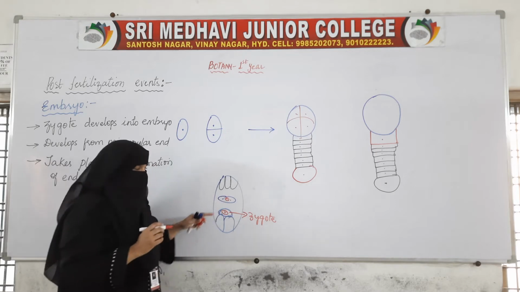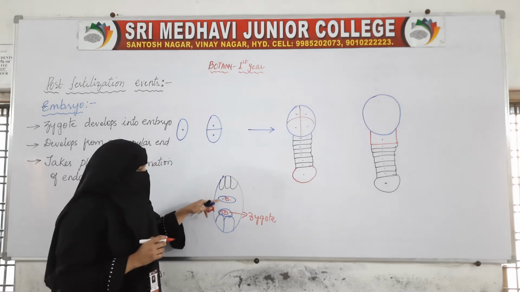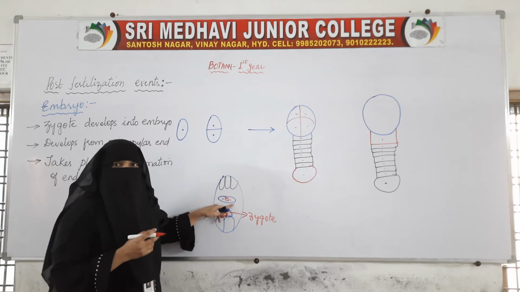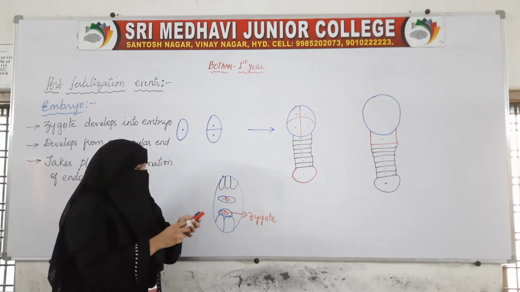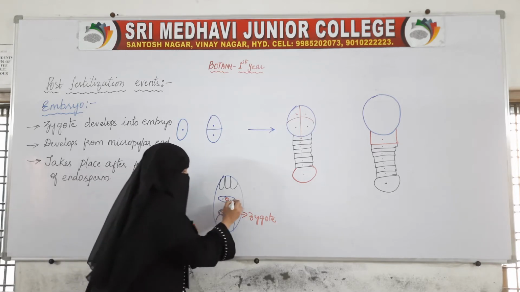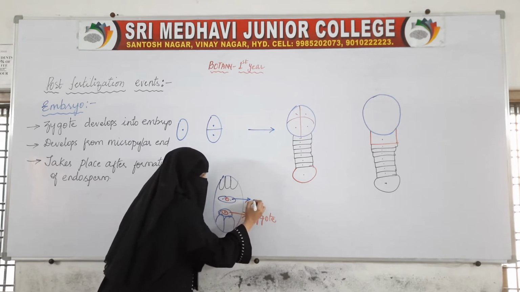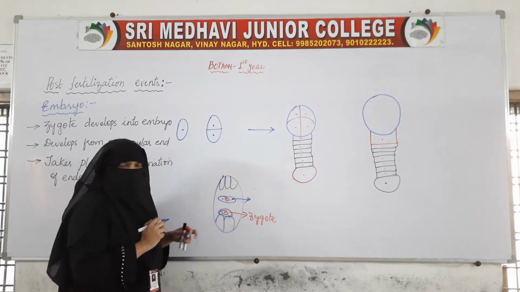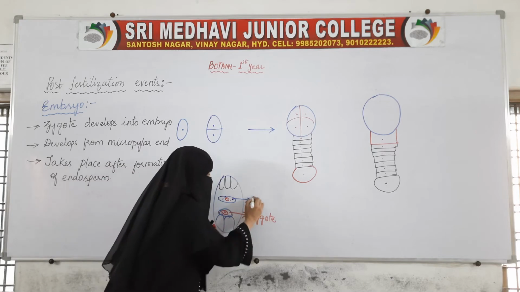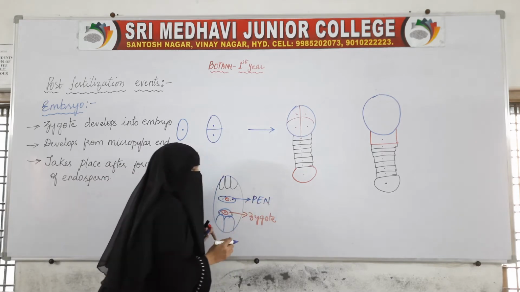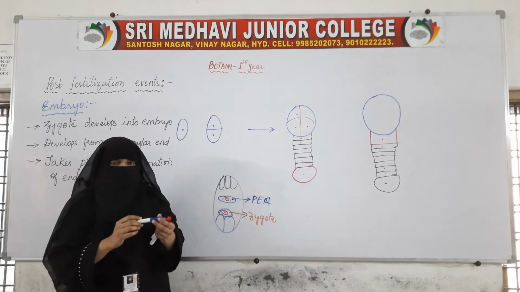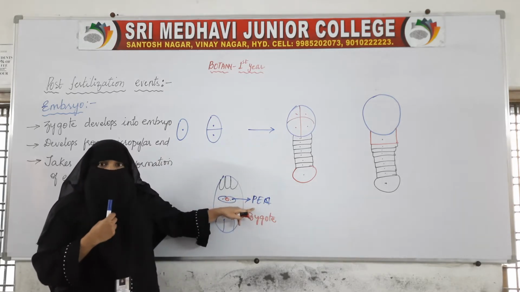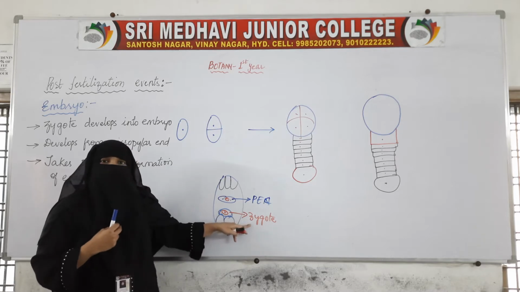Now here there is one more fusion. This diploid cell is fused with another male gamete. This is the second fertilization, and it has changed to primary endosperm cell, and the first has changed to zygote.